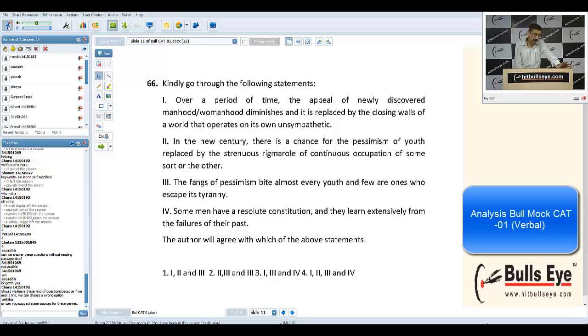So I will find many RCs and you will get the same feel as you get while doing these mock CATs. Make sure that all of you attending the session include philosophy and psychology in your reading.